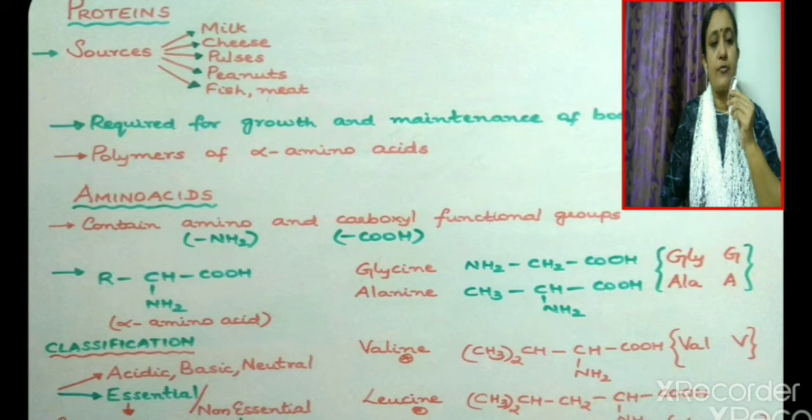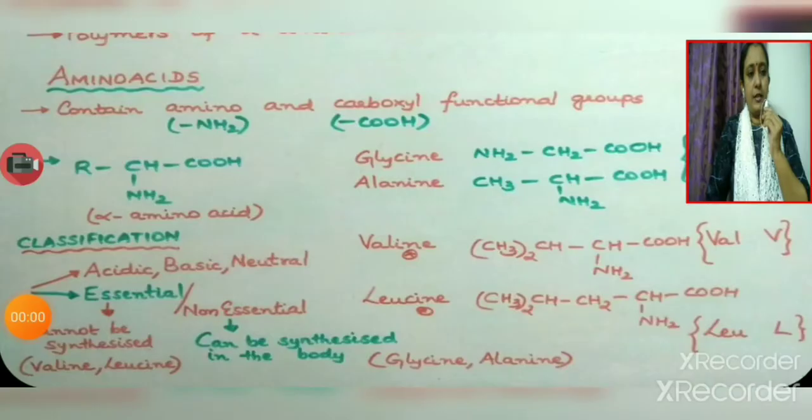A large number of amino acids join together to give proteins. So, proteins are polymers of alpha amino acids. Let us now discuss amino acids. Amino acids are compounds which contain both amino and carboxyl functional groups. So, both NH2 as well as COOH group will be present in an amino acid.